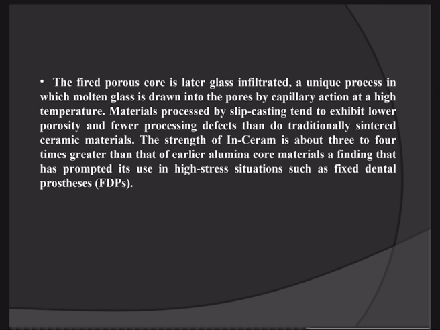So basically, in this system, first of all, we make a slip, and over that slip we introduce the molten glass, and it will enter into the porous slip by capillary action, and it will get stronger.